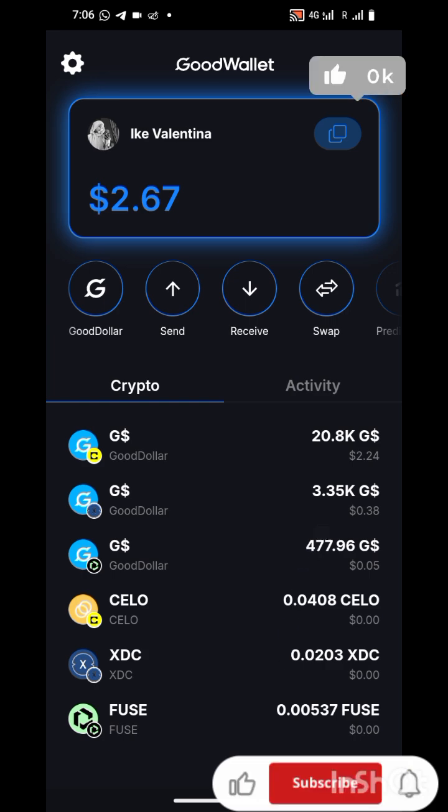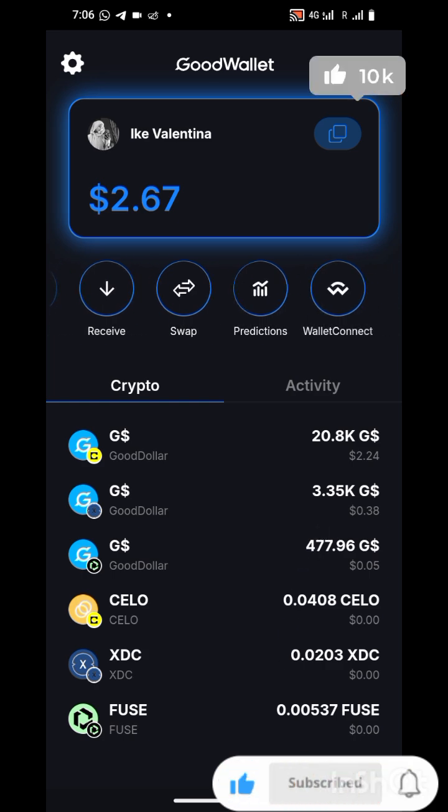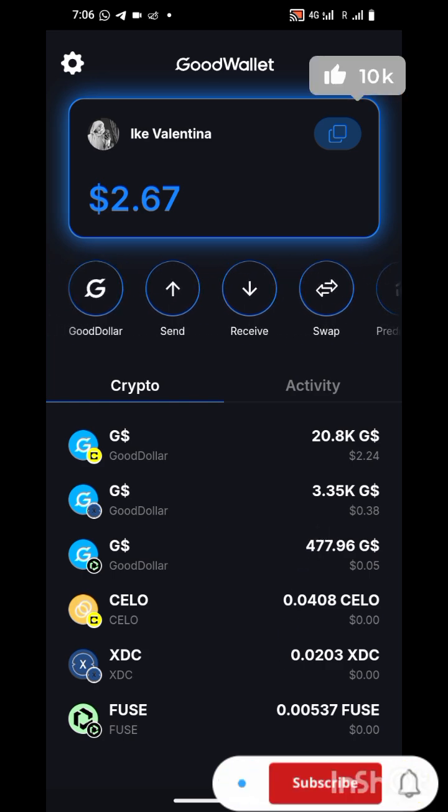How do you swap and withdraw? This thing will not give you a lot of money, quite alright, but if you are consistent, you will get something from it. You're not investing anything. Your penny will not enter. So the only thing is every day you come and claim, invite people. That's the only thing you need to do. The money is little, but still, since it's not an investment, you can do it. So how do we withdraw?